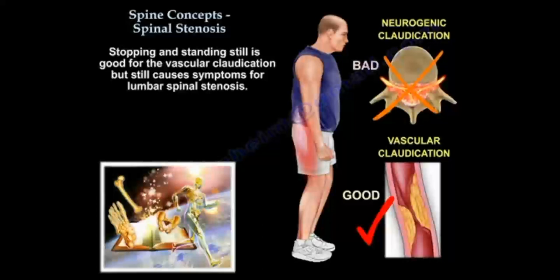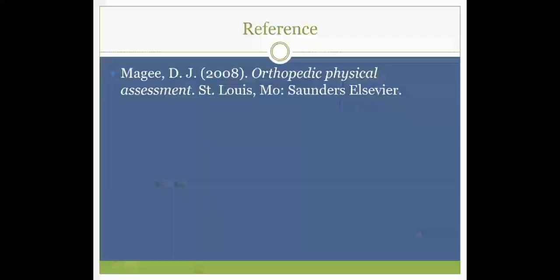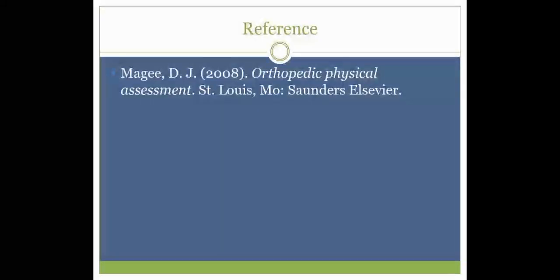So in this video I have told you about 3 tests mainly to check for the claudication: the treadmill test, the bicycle test of Van Gelderen, and the stoop test. For the reference for today's video, I have taken the content from the book David Magee, Orthopedic Physical Assessment.